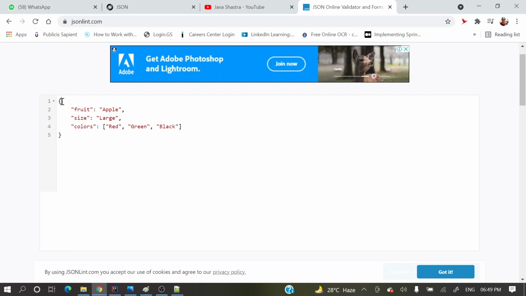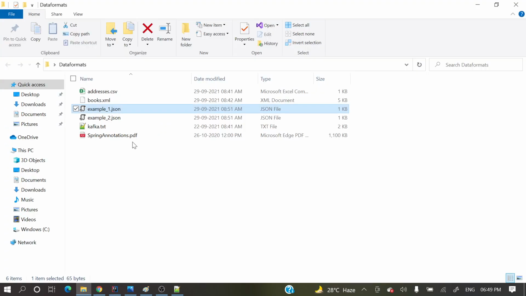In a file we can place only one object or one array, right? Inside that one we can have multiple things. Okay, let me show you one complex structure, then you will be able to understand.